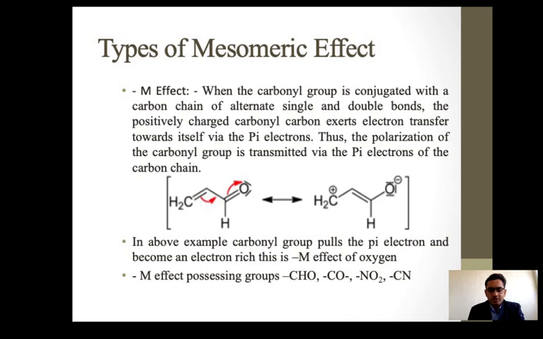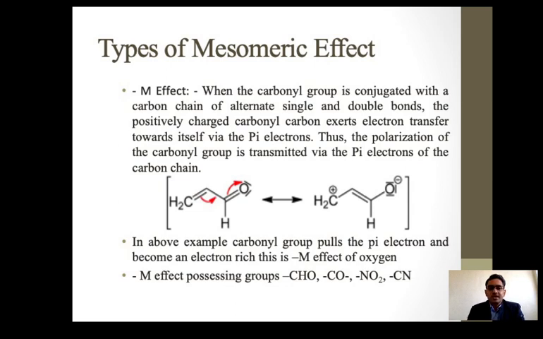There are two types of mesomeric effect. First is the minus M effect, meaning that a particular functional group carries the negative charge. I am not talking about the carbon compounds, I am only talking about the functional group, whether it is electron donating or withdrawing. So an electron withdrawing group always shows the minus M effect, because it withdraws the electrons and possesses a negative charge. At that moment, we can say that is the minus M effect.